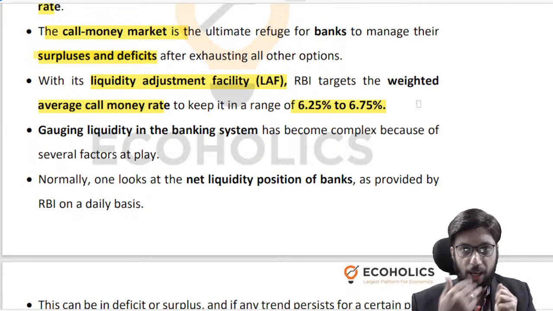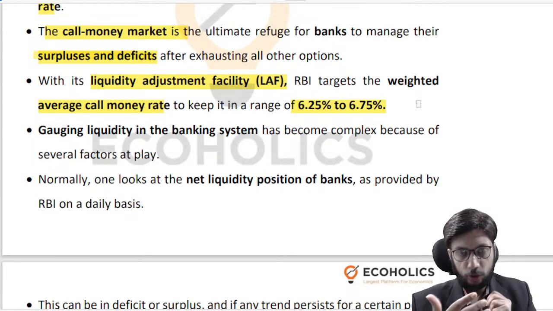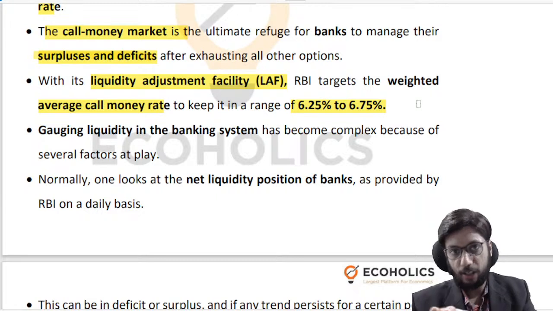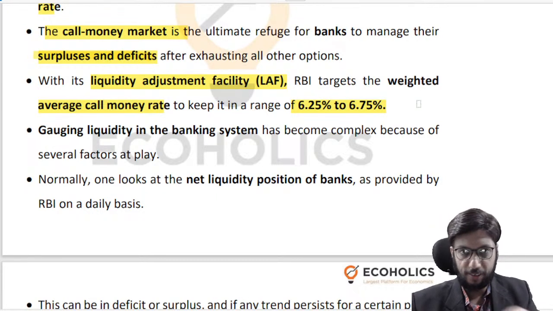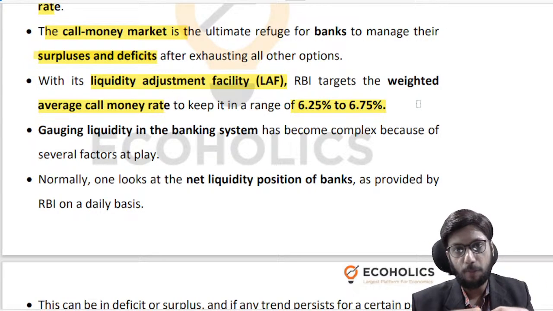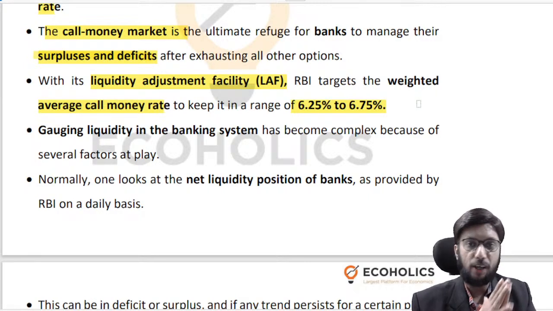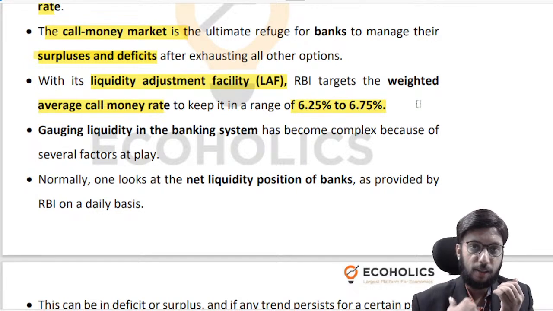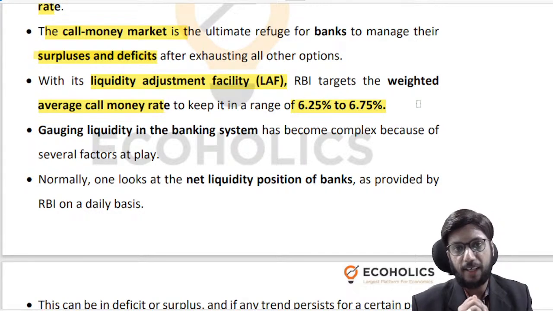See boss, there are literally hundreds and thousands of transactions happening in the call money market, right? So you pick up all the transaction data, see how much money was deposited at what rate, how much money was taken at what rate, etc. You do the math, and you will come out with one magical number, and that is your WACR, the weighted average call rate, which tells you that when you take the entire snapshot of all the transactions in the system, what is that one rate which represents all the transactions that have taken place in the market. That is your weighted average call rate.